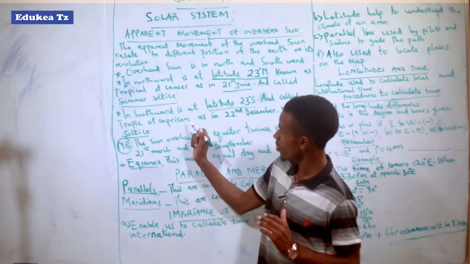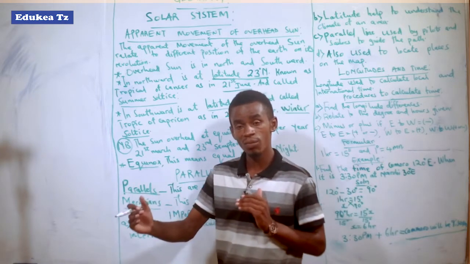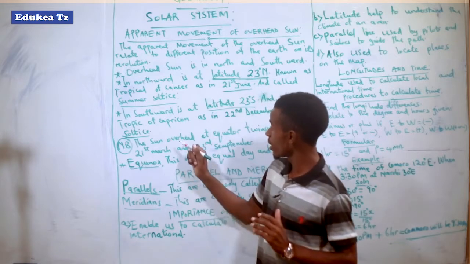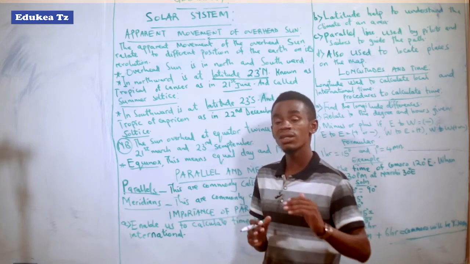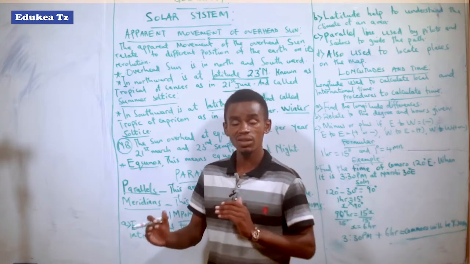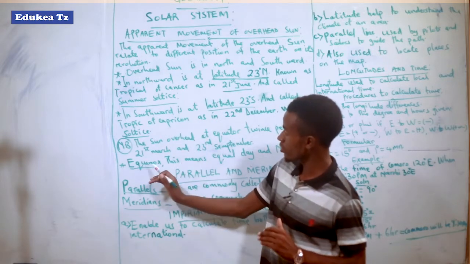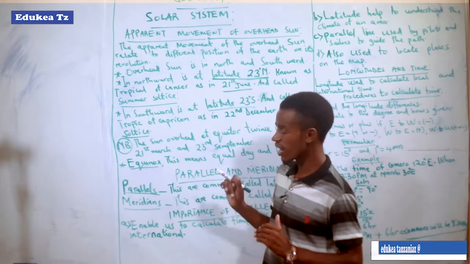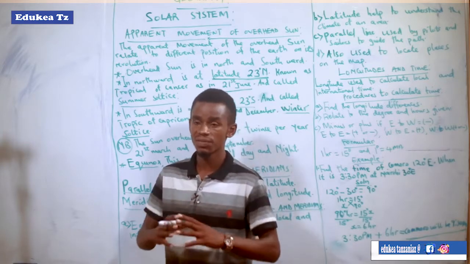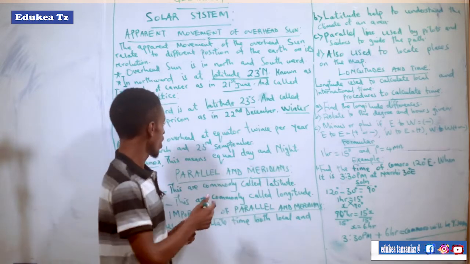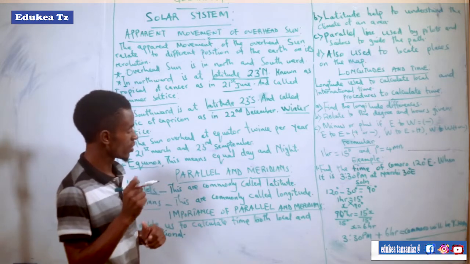But when you come to the Tropic of Cancer and Tropic of Capricorn, sometimes the day is long compared to the night, and sometimes the night is short compared to the day. That situation occurs for those two, Tropic of Cancer and Capricorn. But when the sun is overhead at the equator, the day and the night are equal. So that is all about the overhead sun, or the vertical position of the sun.